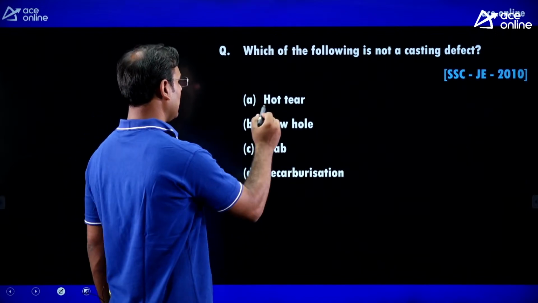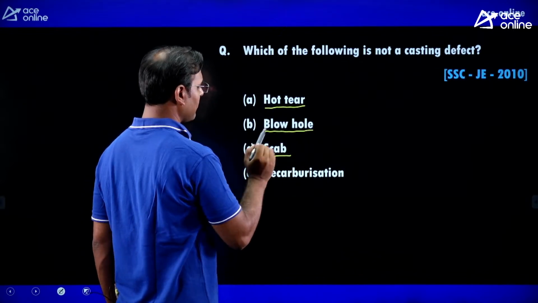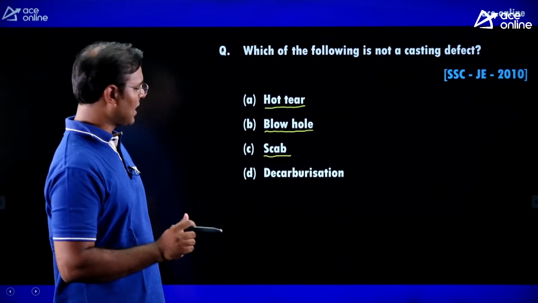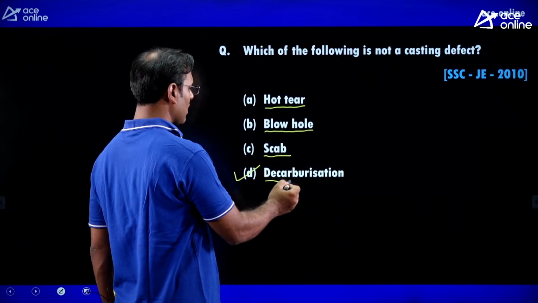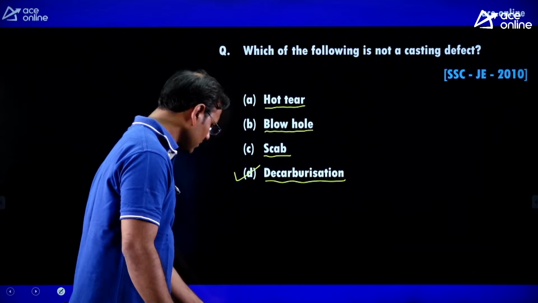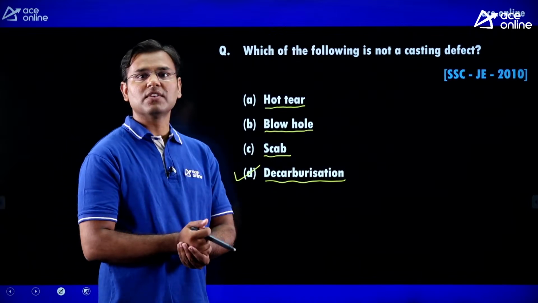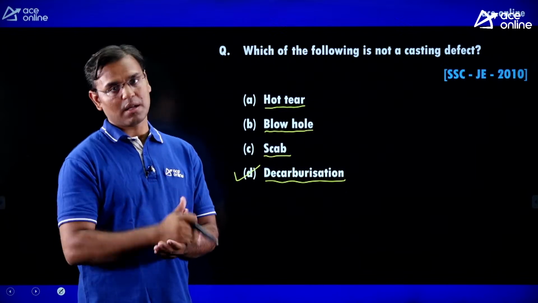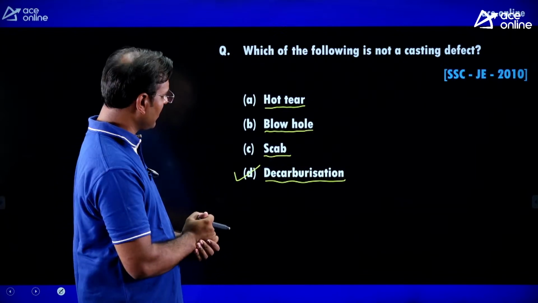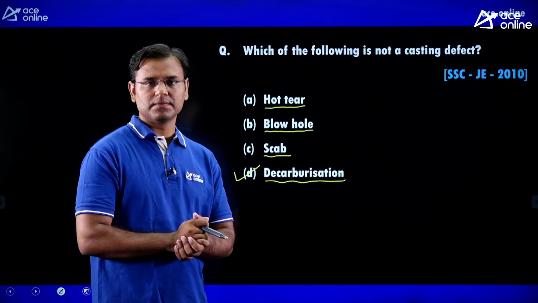Guys, you can see the hot tear is a very famous casting defect, the blowhole is also a very famous casting defect, the scab is also a very famous casting defect, and here is decarburization, it is not a casting defect. Now guys, what is meant by decarburization? Decarburization means we need to remove the carbon from that workpiece. Taking the carbon out of the workpiece is known as decarburization.